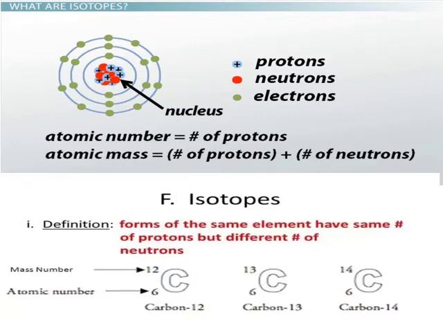Yes, students, we already learned that mass number is the sum of the number of protons plus the number of neutrons of the nucleus. Since isotopes vary in the number of neutrons, their mass number also varies, right? So, the mass number of carbon-12 isotope will be 12, carbon-13 would be 13, and carbon-14 would be 14. With this in mind, we can define isotopes as atoms of the same element with the same atomic number but different mass number.